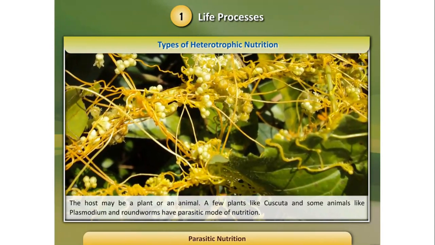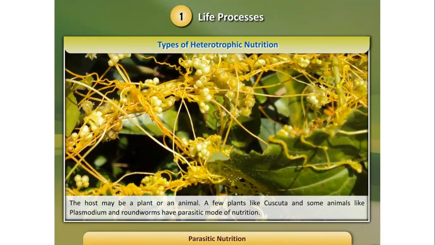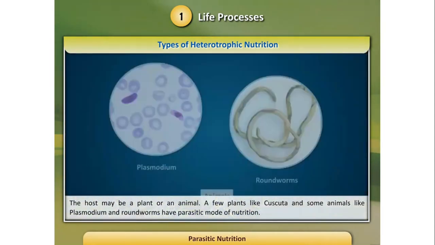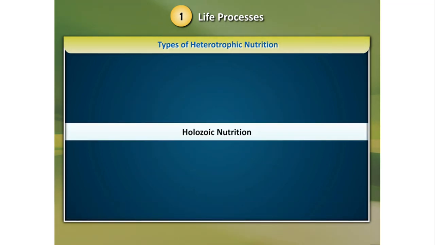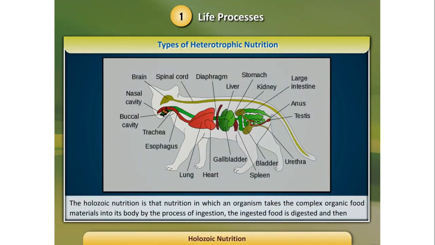This is a parasitic plant, Cuscuta. See how it is twined around a green plant. Here this is again Plasmodium and roundworm. Next, these are holozoic nutrition. How food is taken into the body of the organism. Ingestion. Now it is digestion. Digested food is absorbed here in the intestine.